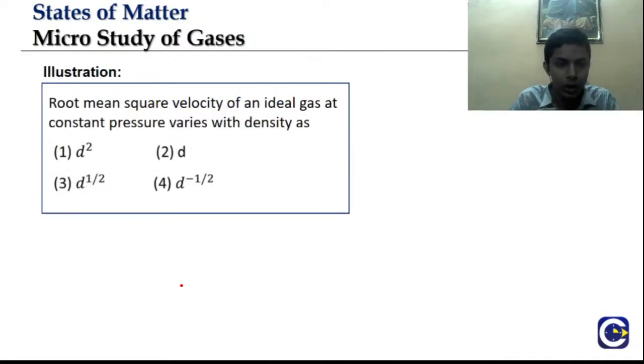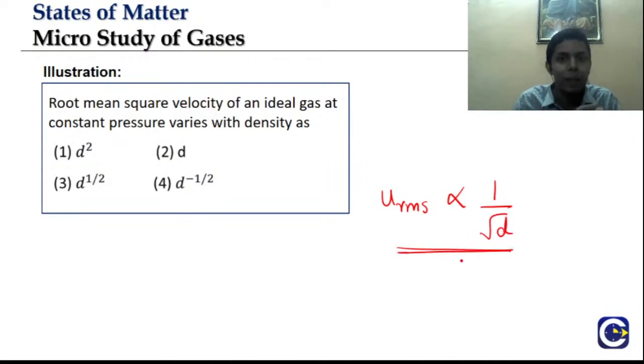Root mean square velocity of an ideal gas at constant pressure varies with the density as. What is the answer? Just now we did. URMS is inversely proportional to square root of d. This is in some sense related to rate also.